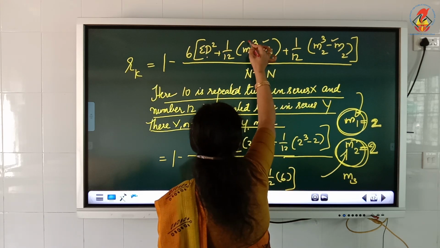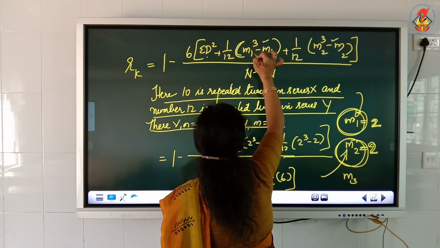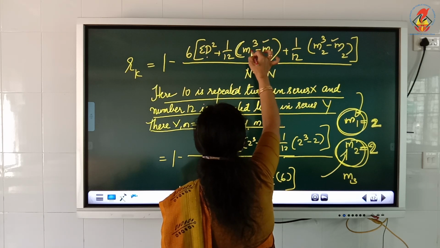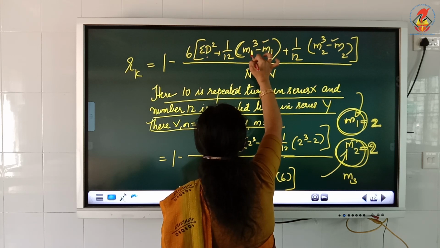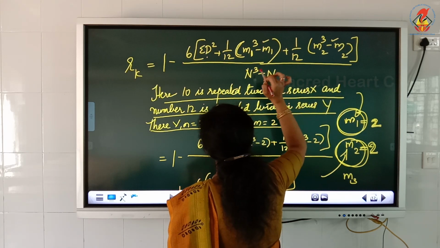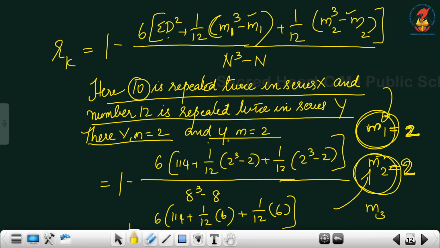Now, the formula is m1 cube minus m1, as given by Spearman. m1 stands for the first series. In the first series, how many times has a number repeated? Number 10 has repeated 2 times. Therefore, instead of m1, you can write 2. So 2 cube minus, again m1 is 2.